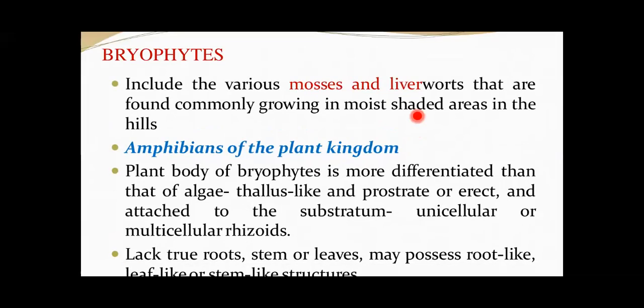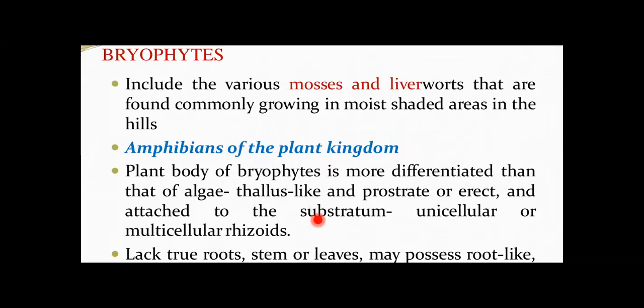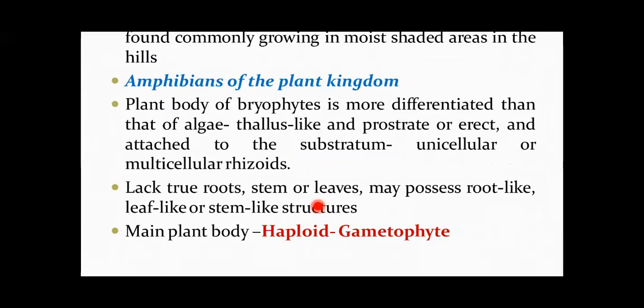An important point to be remembered here is that the plant body of a bryophyte is more differentiated, and the plant body is basically represented by the gametophyte. That is very important. The plant body of a bryophyte is more differentiated than that of algae. It is thallus-like. It can be prostrate or erect, attached to the substratum by means of rhizoids.